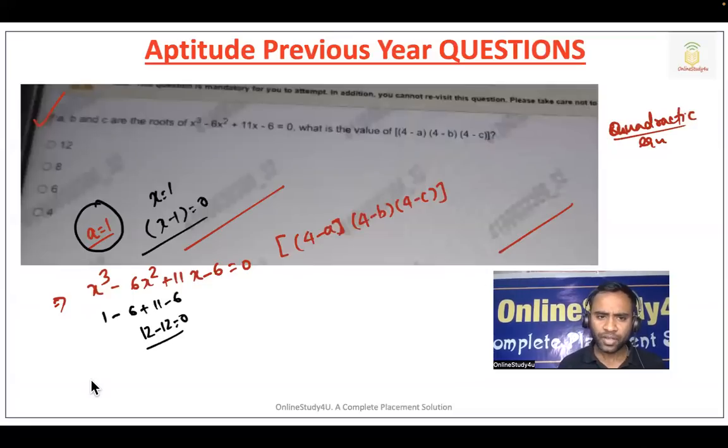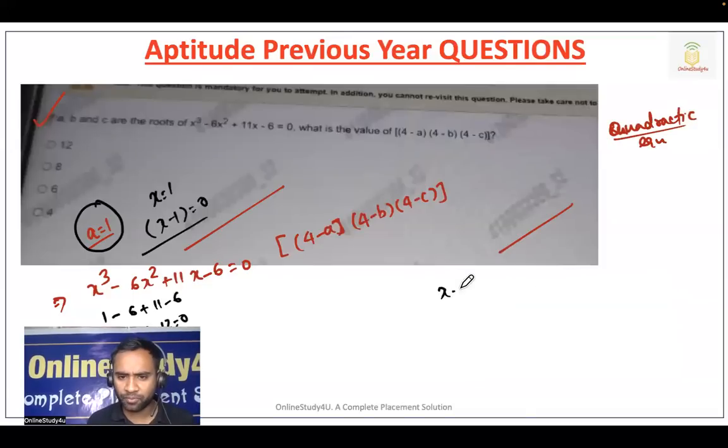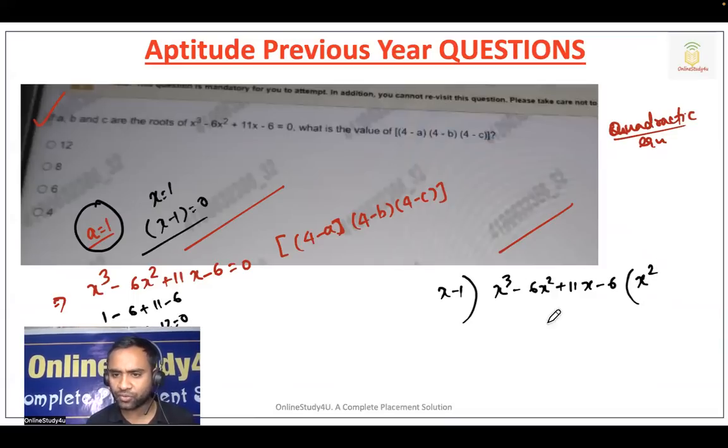Now, whatever root you get, from that you need to divide this cubic equation, x cube minus 6x square plus 11x minus 6. Just multiply with x square. A few practice rounds are required. x into x square is x cube, and here it will be x square. So minus, and this will be plus, cancelled, minus 5x square plus 11x. Now I will multiply with minus 5x.